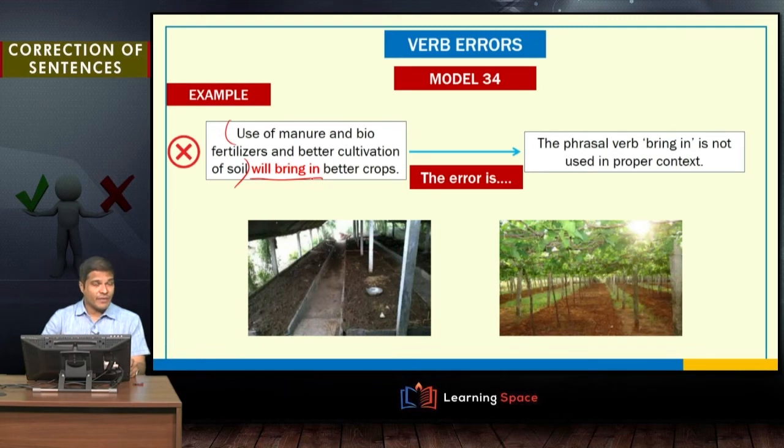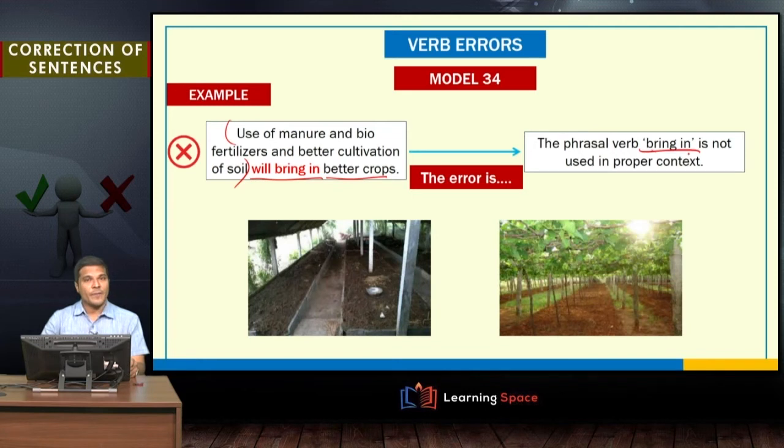Bring in is a phrasal verb used here. What? It will bring in better crops. So, if you go for the manure or biofertilizers or better cultivation, it will bring in, is the phrasal verb used here, better crops. So, what I meant was the result or the outcome of that would be better crops, and bring in is the wrong phrasal verb to be used in this context.